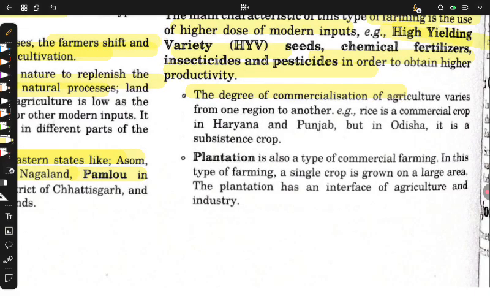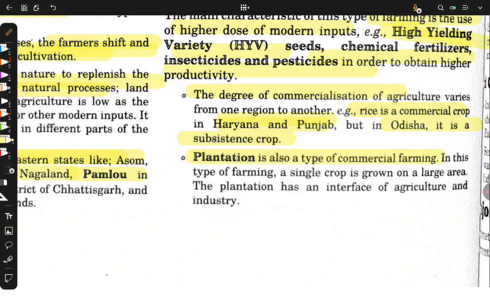Therefore, the degree of commercialization means that in one state, for example, in Punjab and Haryana, rice is a commercial crop. Rice is used for selling or buying. They don't grow it to eat it; they grow it to sell it. But in Odisha, it is a subsistence crop. They eat it. They use it for their personal consumption. But Haryana and Punjab have surplus quantities that they sell.